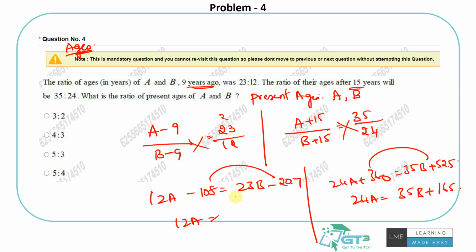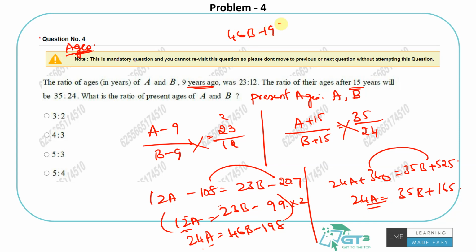12A is equal to, sending it to this side, 23B minus 207 plus 108, which is minus 99. So this one is 2 times 12A, 24A, right? Just multiply this by 2. So you get 24A is equal to 46B minus 198. So 24A is the same on both sides, so I can equate 46B minus 198 is equal to 35B plus 165. So send B to one side and numbers to the other side.